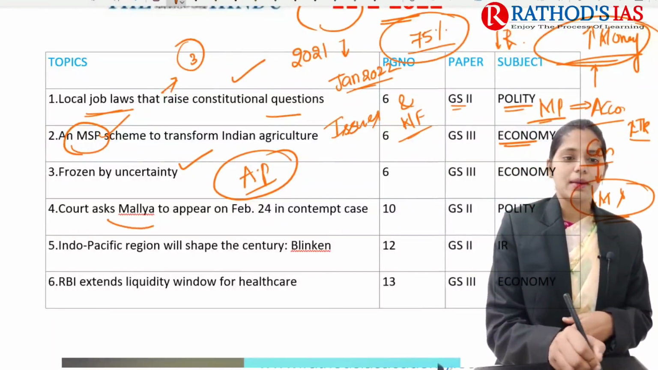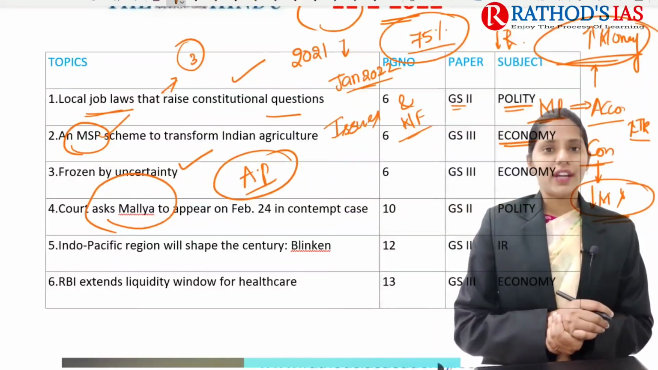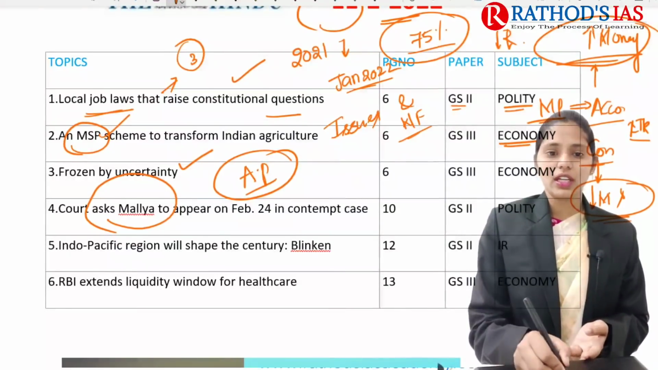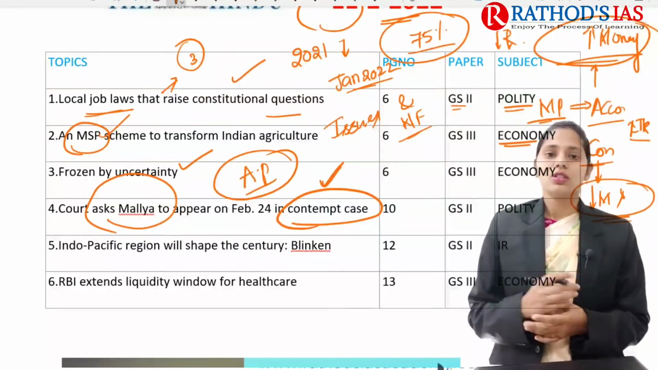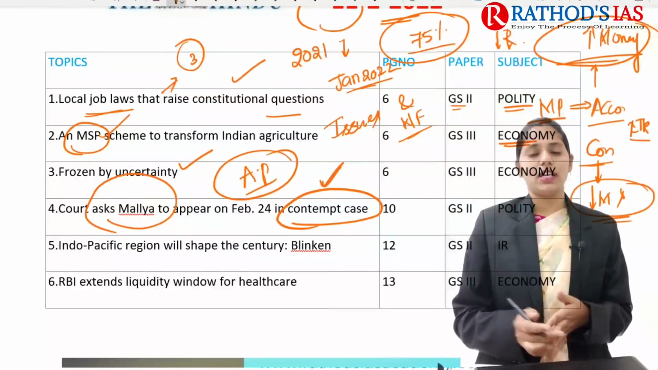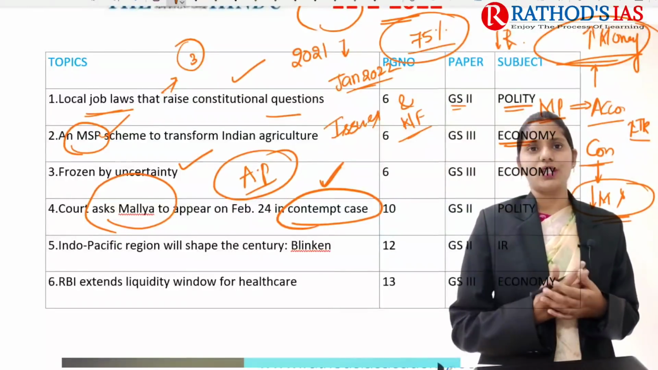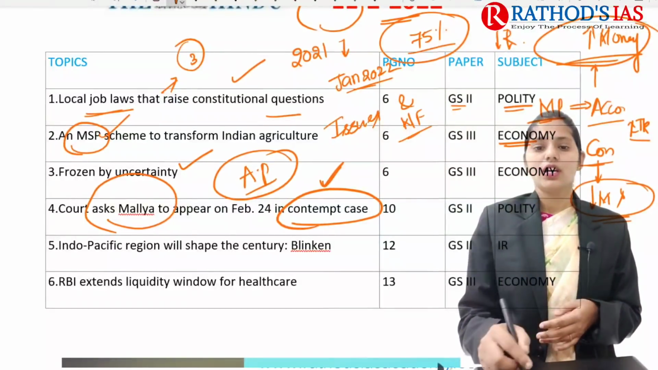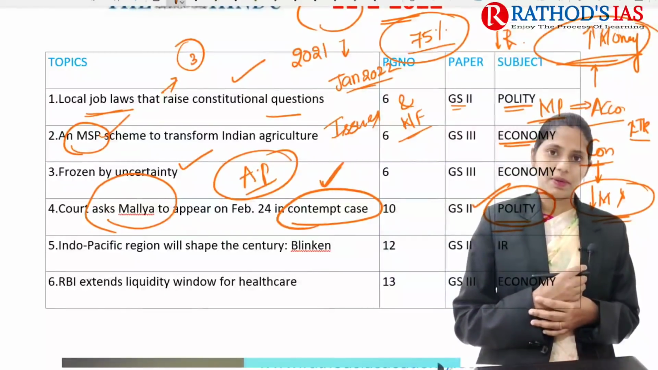And the next topic is about the court asking Mallya to appear on 24th February in a contempt case. Here you need to know about contempt of court. This is an important concept present in your Laxmikant, and you can get some prelims-based questions from this. This article is important from your polity, which mainly comes under GS paper 2.